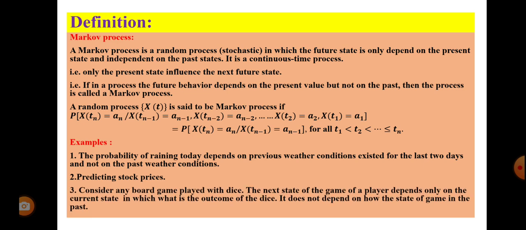Next, consider any board game. In a board game with the dice, you are rolling the die, then you have to move the coin. So this movement of the coin is with respect to the present number on the die, not the past. So consider any board game played with dice. The next state of the game of players depends only on the current state, which is the outcome of the dice. It does not depend on how the state of the game was in the past. So these are all Markov processes.